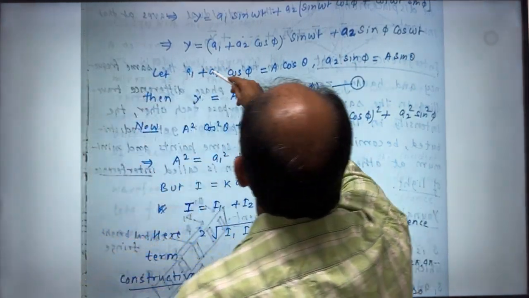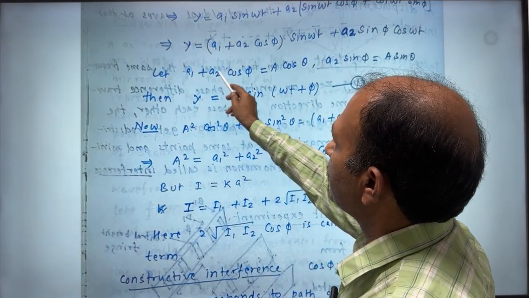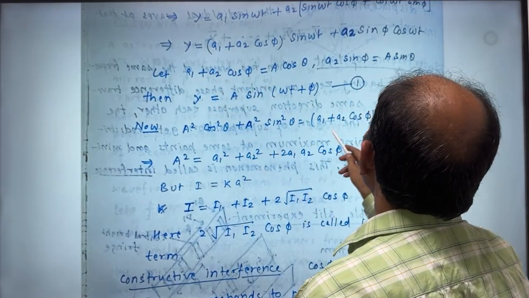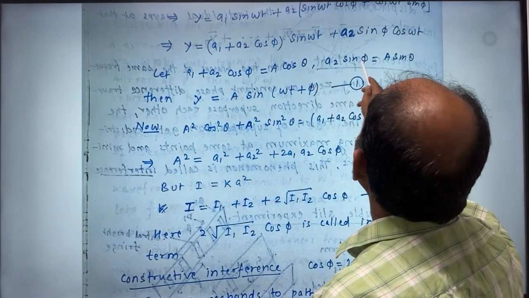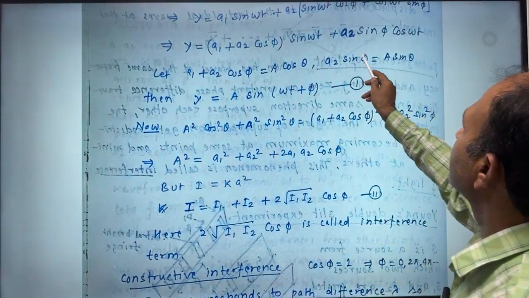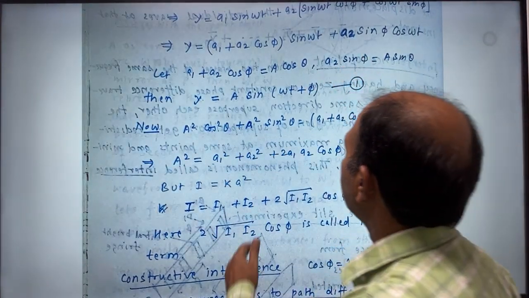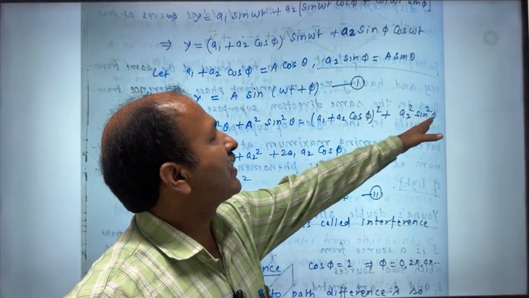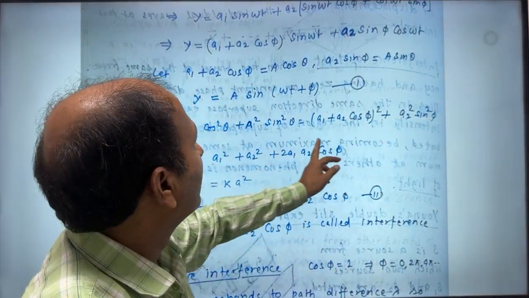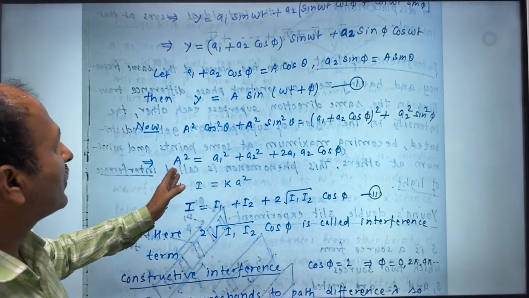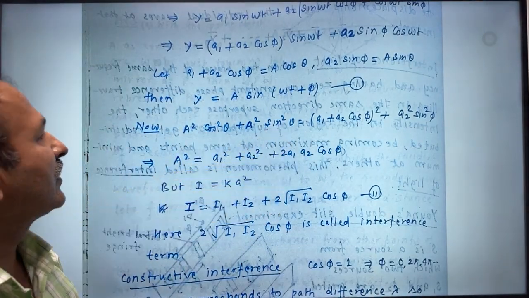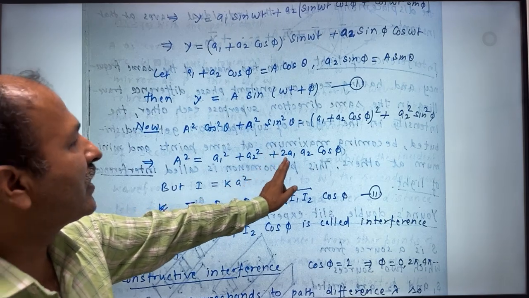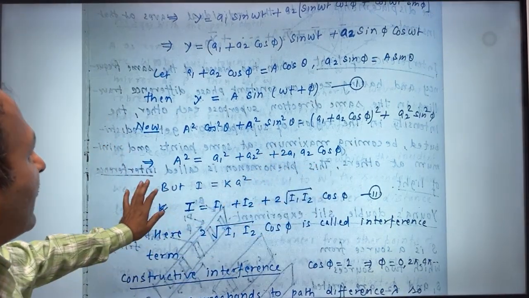And now we square this term. So this will become a1 square plus a2 square cos square phi plus twice a1 a2 cos phi. And here, when we square this, a2 square sin square phi, and then we expand. So a2 square cos square phi plus a2 square sin square phi will become 1. So we will get this result: a square times (cos square theta plus sin square theta, which becomes 1) equal to a1 square plus a2 square plus twice a1 a2 cos phi, right?